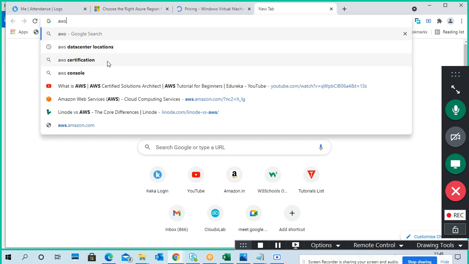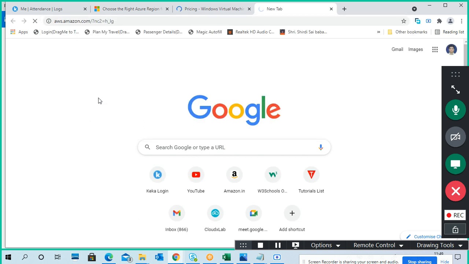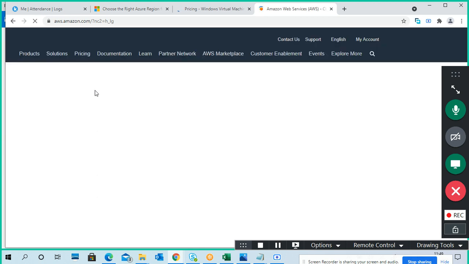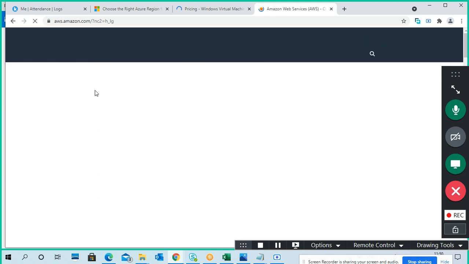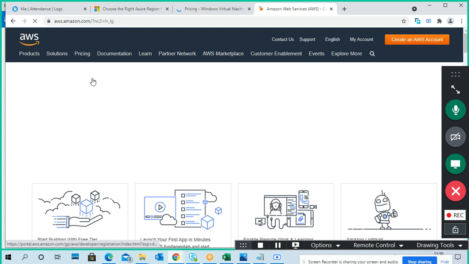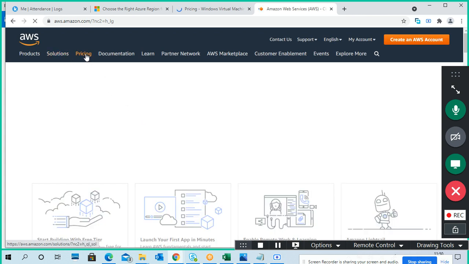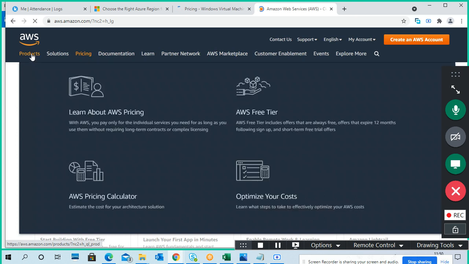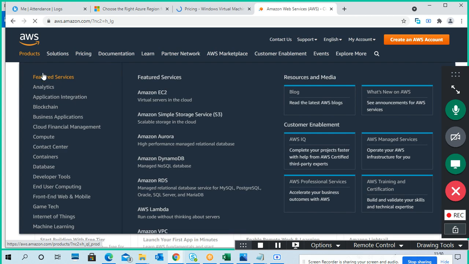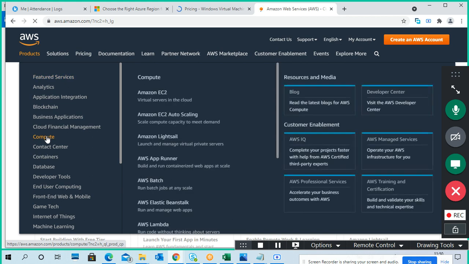I'm going to AWS. AWS is an organization from Amazon only, that we know. So I'm going to different products, like compute, EC2.